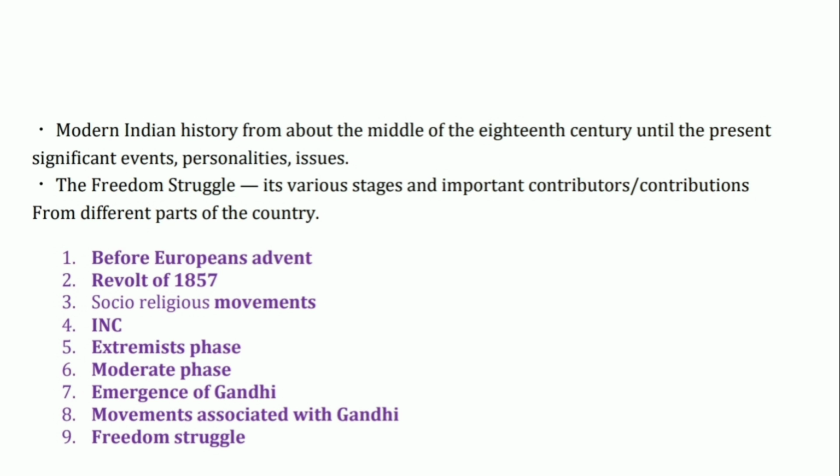Now the final topic of modern Indian history is the freedom struggle. Under this we will see the ideologies of Bose, Nehru and Gandhi, August Offer, Cripps Mission, Quit India Movement, Wavell Plan, Cabinet Plan, and Indian Independence Act. The source for this is Spectrum chapters 20 to 25. So this is the syllabus of modern Indian history.